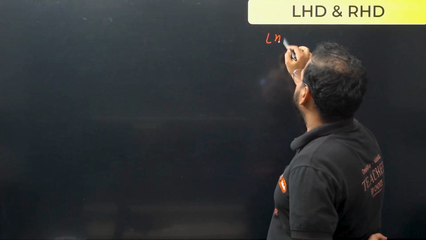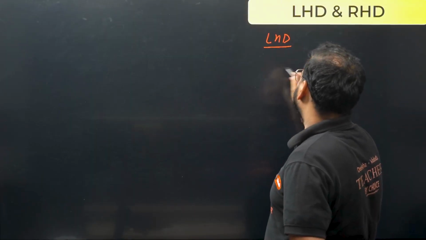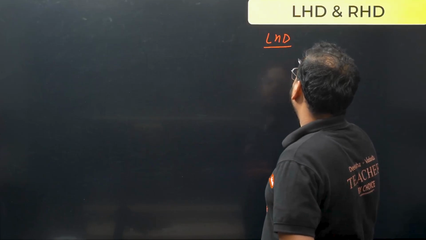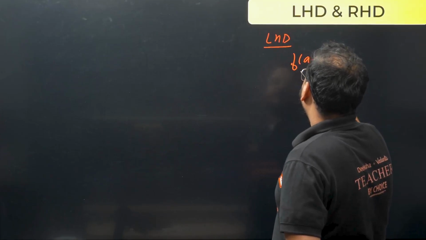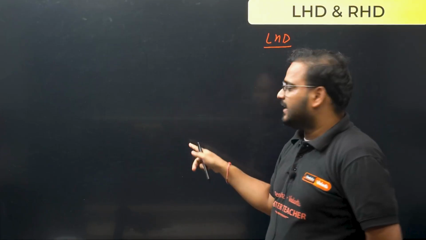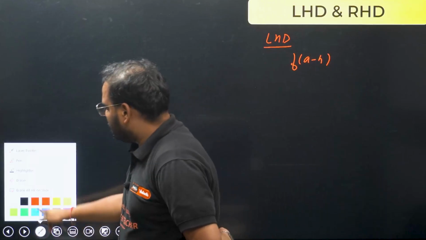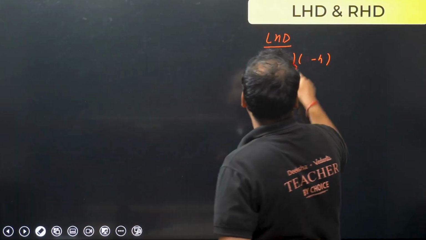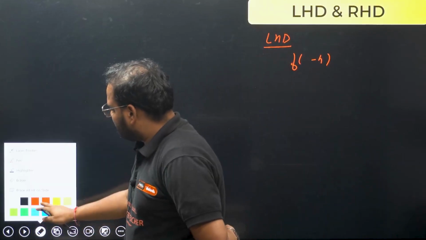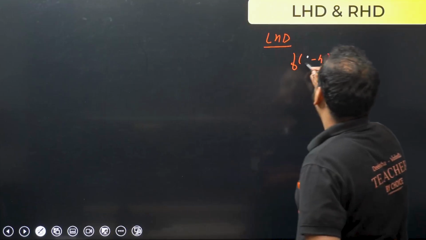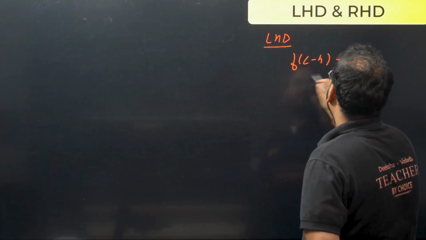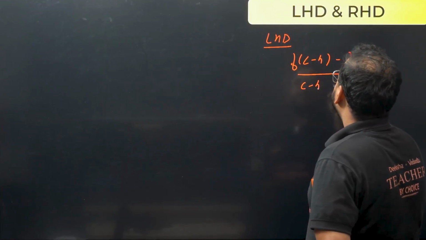Let's go with LHD first. So what you do in this case? Simply you write here f of c minus h, since in this case you're dealing with the point c. So f of c minus h minus f of c upon (c minus h) minus c.